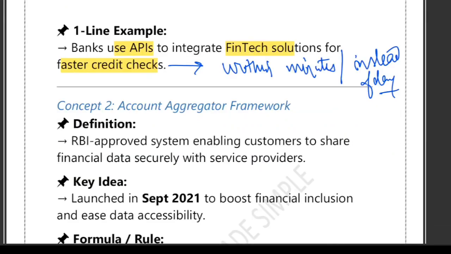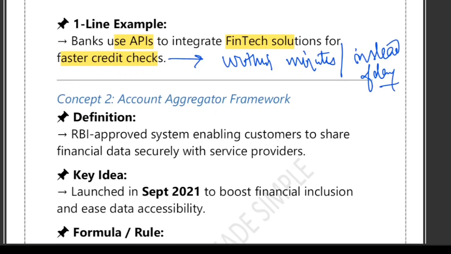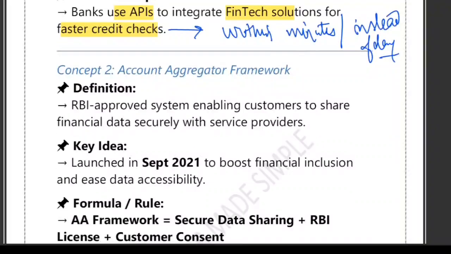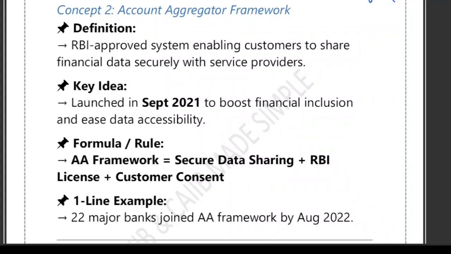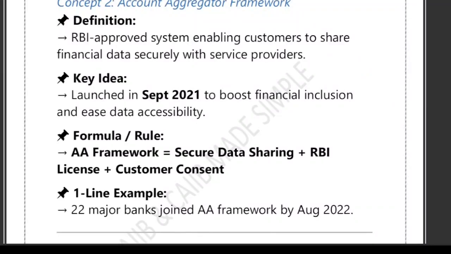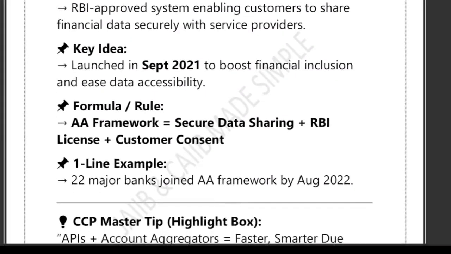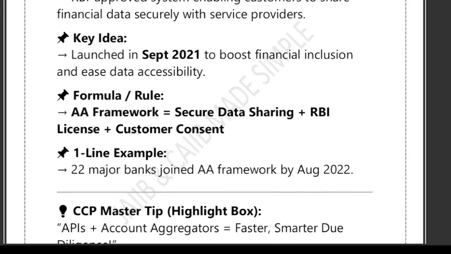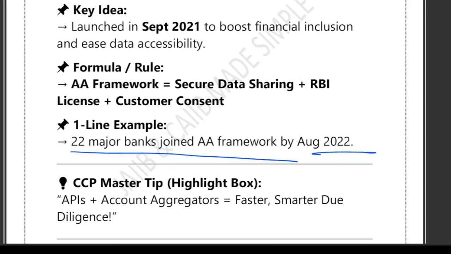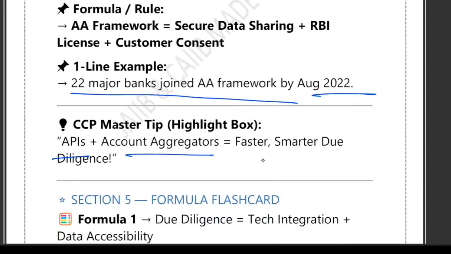Account aggregator, I have already told you, is an RBI approved system that allows customers to share their financial data securely with banks and financial service providers, but only with their consent. It was launched in September 2021. It also helps increase financial inclusion, especially for people who may not have a long credit history. One more thing is that by August 2022, 22 major banks joined the AA framework. So what we have discussed is that API plus account aggregator means faster, smarter due diligence.